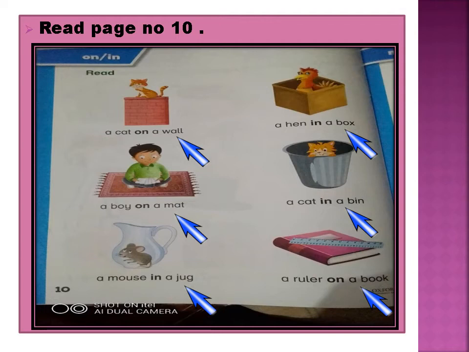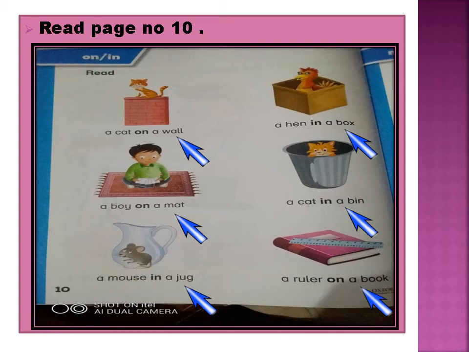So dear students, as you know, we have learned a or an in the last days. Where do we have to use a or an? We use a before a beginning sound of a consonant, and an before a vowel sound, as you know. So I am asking the question, because this day we are learning uses of on and in.